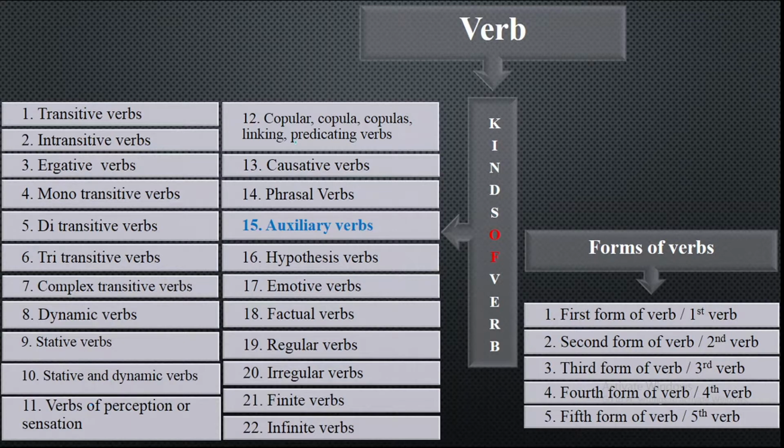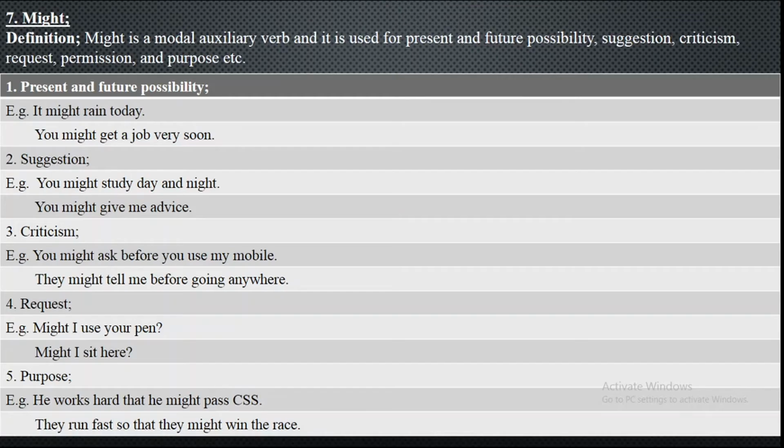We are discussing the auxiliary verbs and that is the 15th kind of verb. Today we will discuss the 7th auxiliary verb that is known as might. Definition of might: Might is a modal auxiliary verb and it is used for present and future possibility, suggestions, criticism, request, permission, and purpose, etc. So it is a modal auxiliary verb.